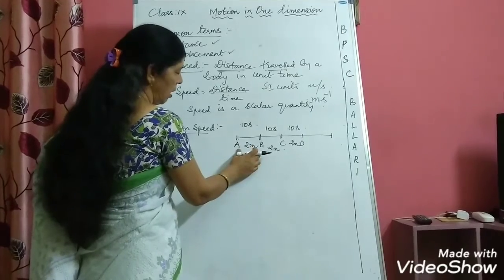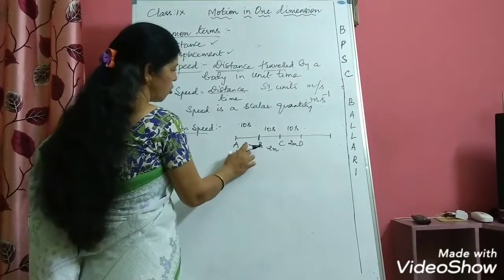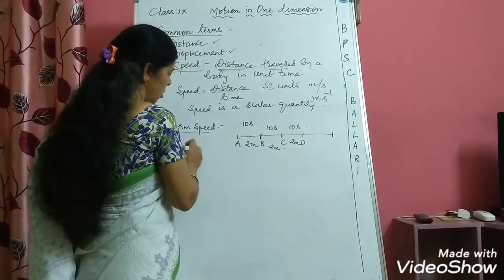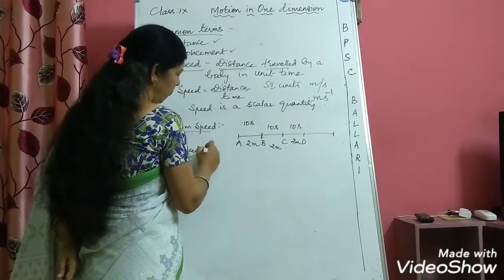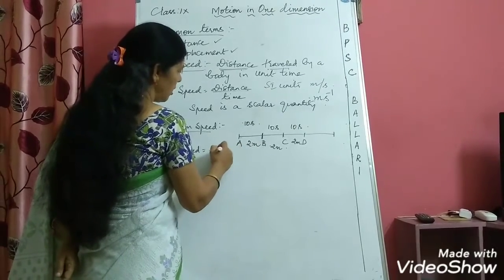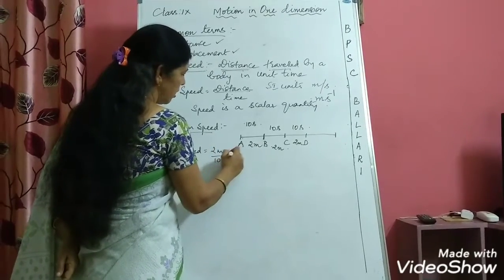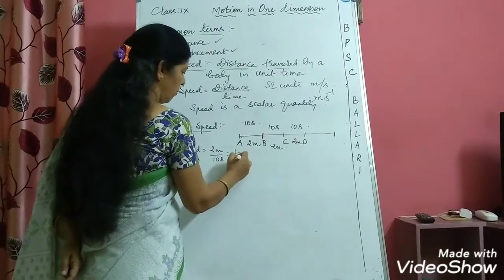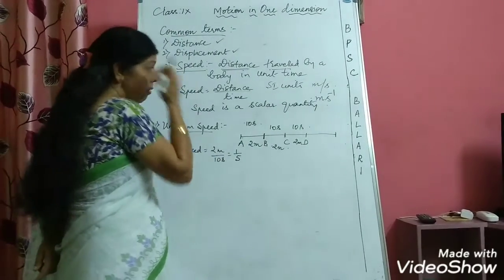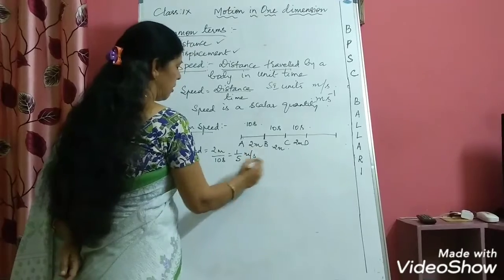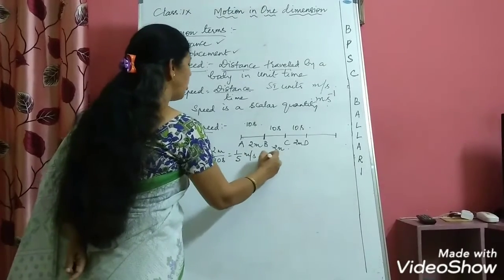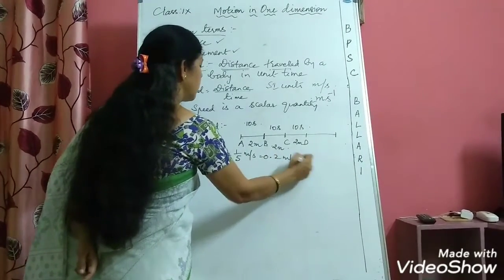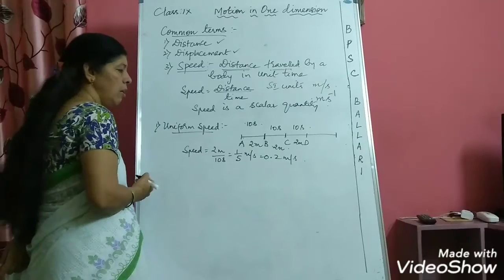Now between A and B, what is the distance? Distance is 2 meters and 10 seconds. So speed will be equal to 2 meters by 10 seconds. This will be equal to 1 by 5 meter per second. 1 by 5 meter per second means 0.2 meter per second. This is the speed of the body.